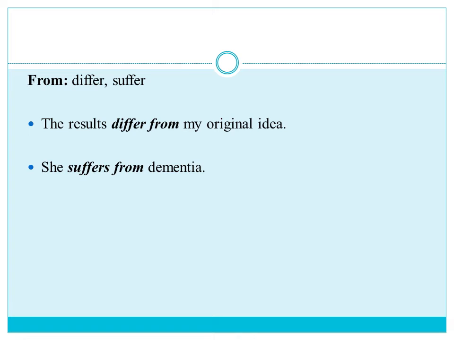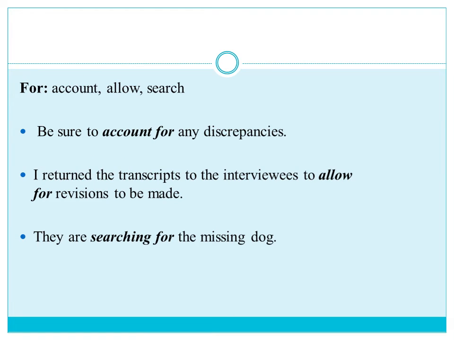So the preposition from is used with differ. Next example. She suffers from dementia. So from is used with the verb suffer. For is used with account, allow, and search. Be sure to account for, allow for. They are searching for the missing dog. So these are examples of for with account, allow, and search.